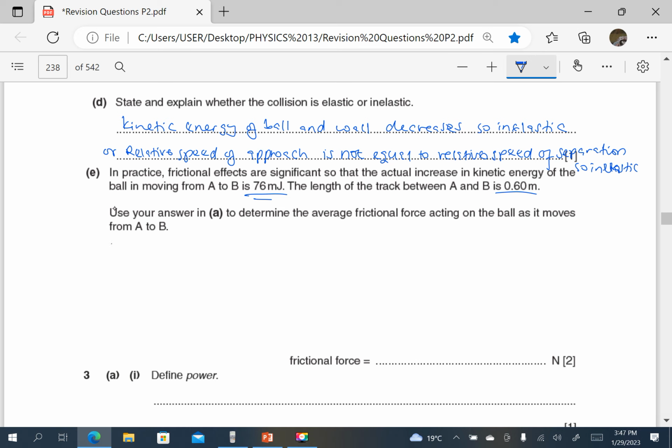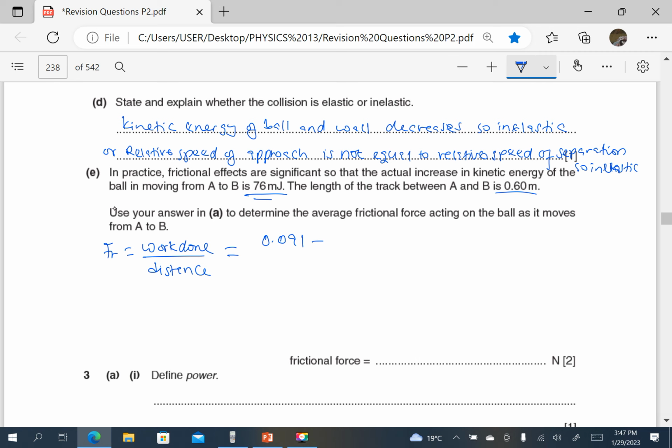So frictional force is going to be the work done against friction divided by distance, because work done is force times distance in the direction of the force. What is the work done against friction? If there was no friction, the increase in kinetic energy would have been 0.091.